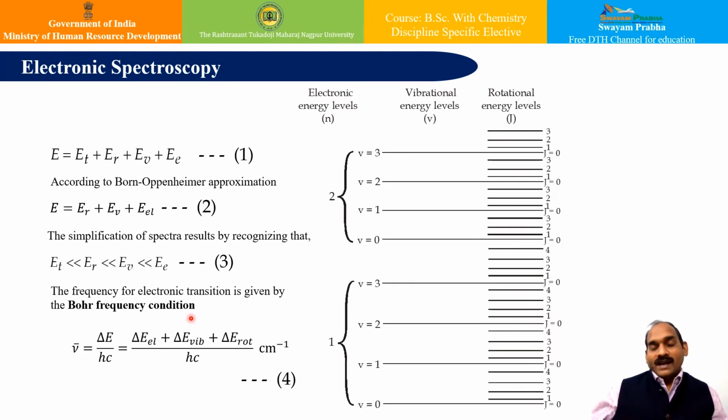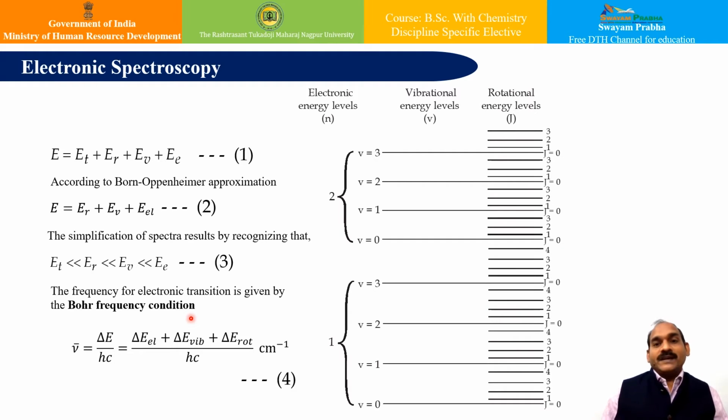Whenever sufficient energy is supplied to a molecule, the molecule undergoes electronic excitation, and the electronic excitation is usually accompanied by vibrational as well as rotational excitation. As a result, the molecular spectrum consists of very closely packed lines, or usually we get a band, and hence the molecular spectrum is also called a band spectrum.